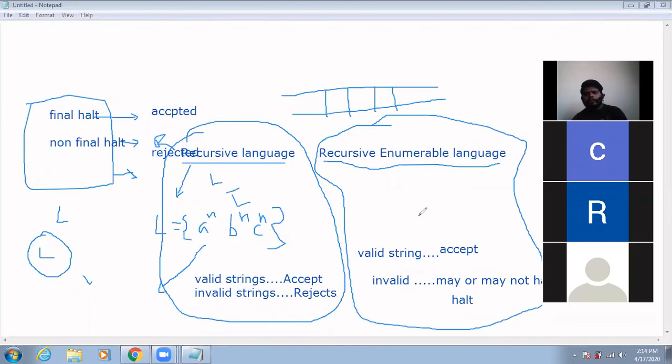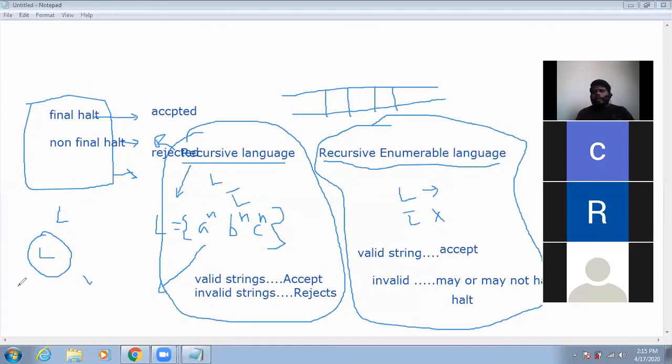Whereas, if L is a recursive enumerable language, L complement need not be a recursive enumerable language. Many times they have asked this in GATE. So this is the difference between the recursive language and the recursive enumerable language.